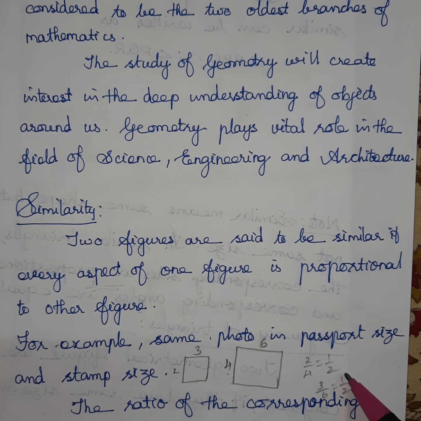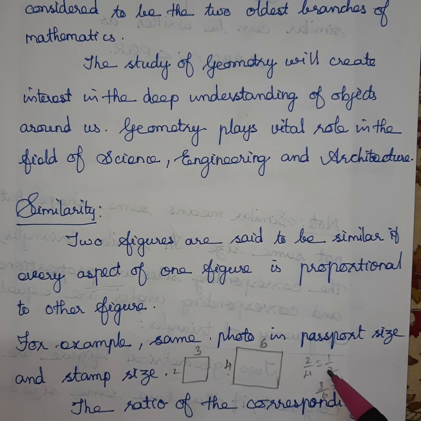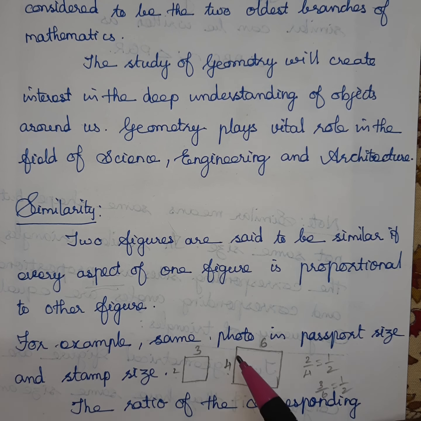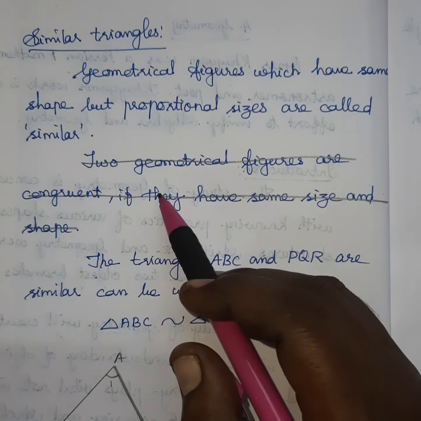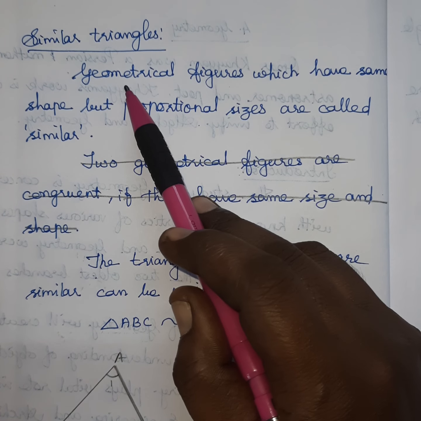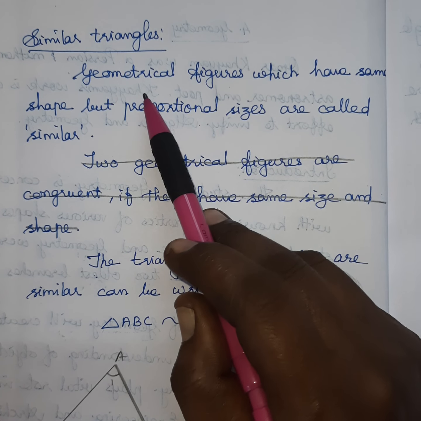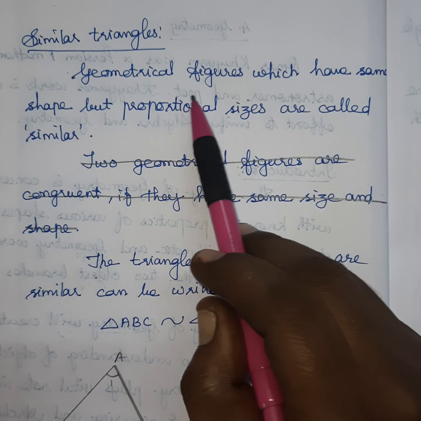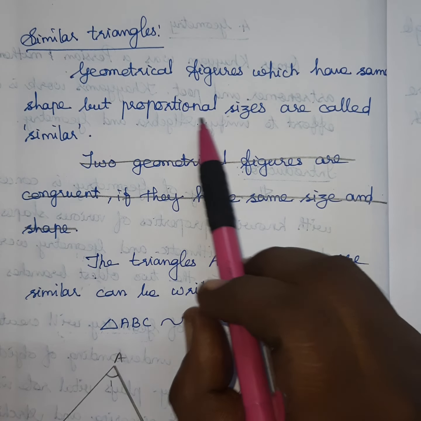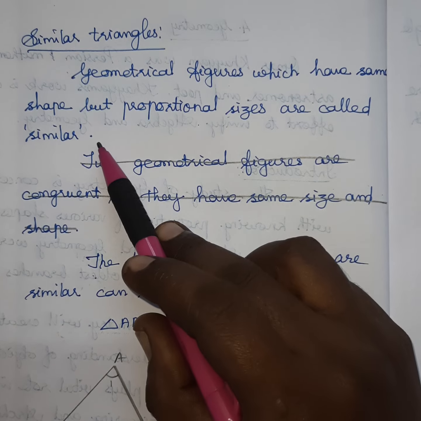Like this way, if you get it in the shape, we can say that two shapes are similar. Are you clear? Now we can learn about similar triangles. Geometrical figures which have the same shape but proportional sizes are called similar.